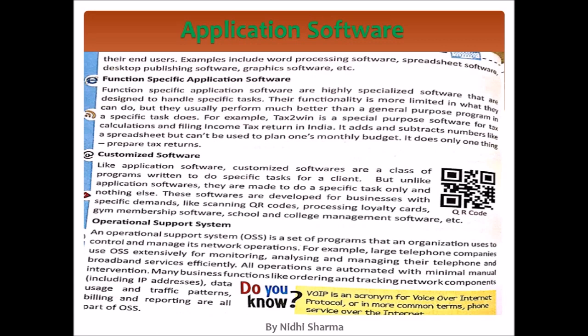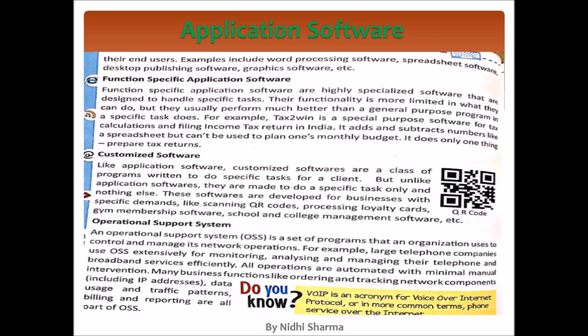Next is operational support system, OSS. It is generally used in the communication process to control and manage network operations. For example, telephone companies use this operational support system for monitoring, means checking, analyzing, means observing, or maintaining the phone records of a particular set of people.